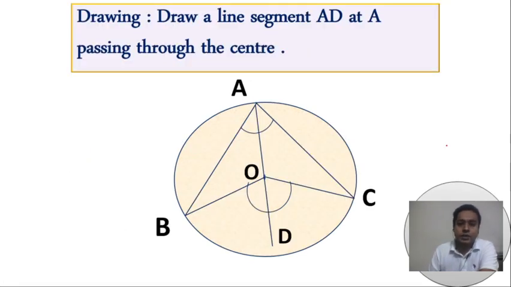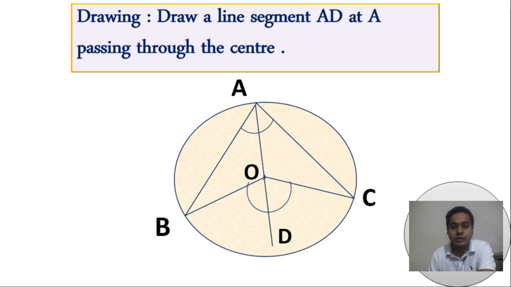So what is the construction? Just join the line AD, which passes through the center of the circle. You can see two triangles: the first is AOB and the second is AOC. At first we consider the triangle AOB.